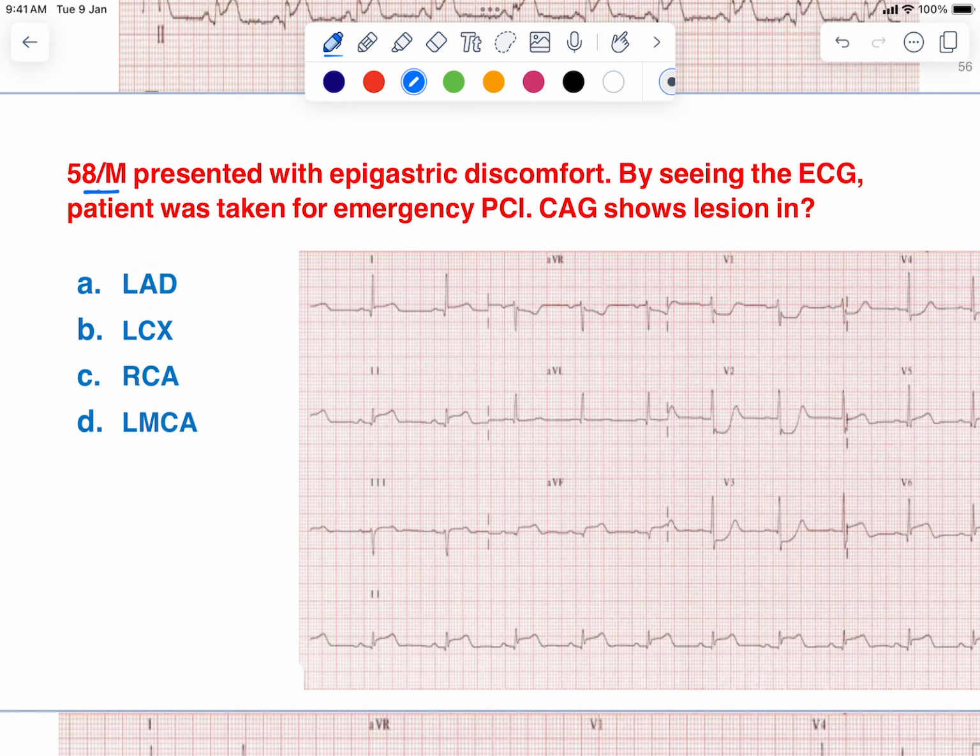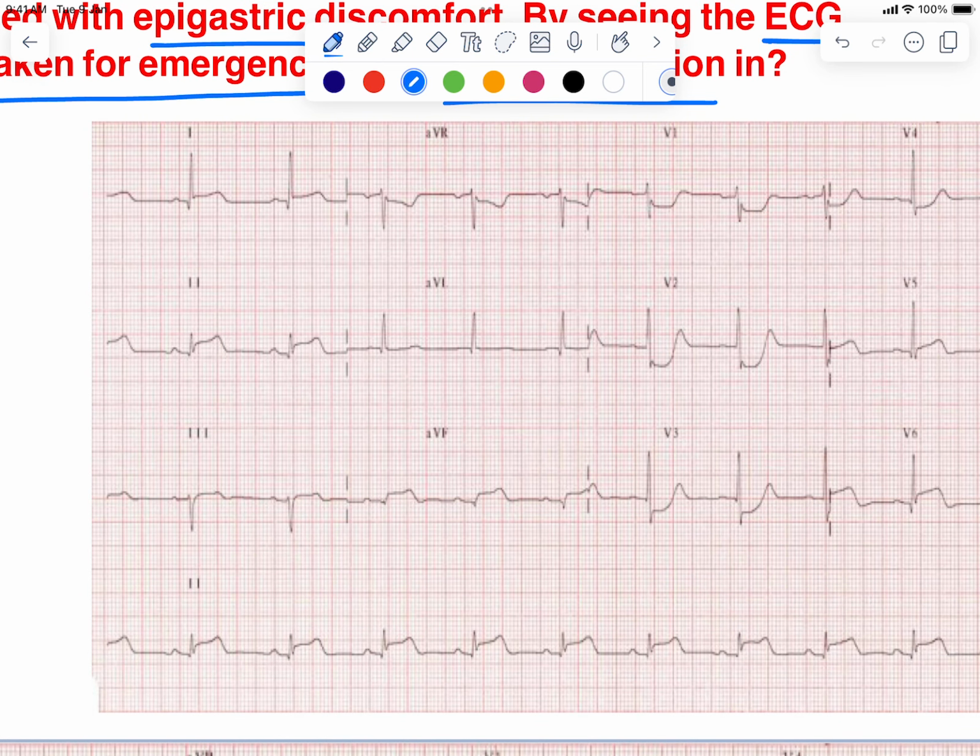A 58-year-old male presented with epigastric discomfort. By seeing the ECG, the patient was taken for emergency PCI. Coronary angiogram shows lesions in the left anterior descending artery, left circumflex artery, right coronary artery, and left main coronary artery. Now, you zoom the ECG and see the abnormalities. You have the ST segment elevation in 2, 3, and as well as aVF. And along with that, you have ST segment depression in leads V1, V2, and as well as V3.